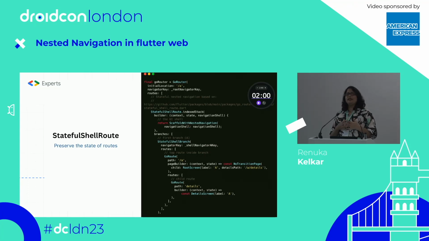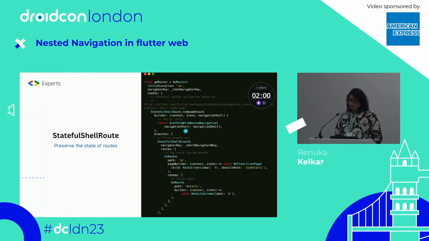Have you used any kind of shell route before in GoRouter, for any bottom navigation or anything? It used to be that you had to do so many manipulations: your widget should be killed and then updated again, and all this stuff was going on behind the scenes when you wanted to implement it. It was still said to be easier than using the pure Navigator, but you had to do that kind of coding behind the scenes. But now they take care of that completely.